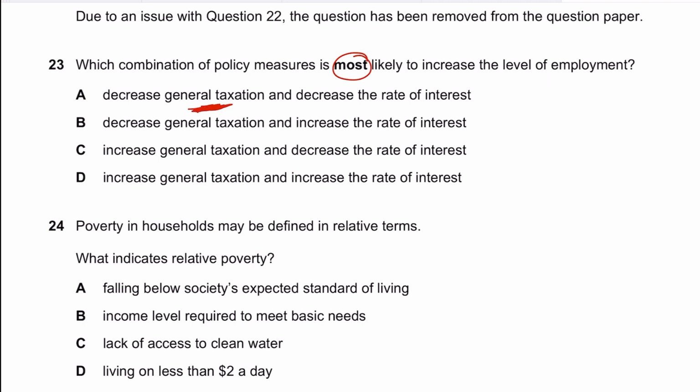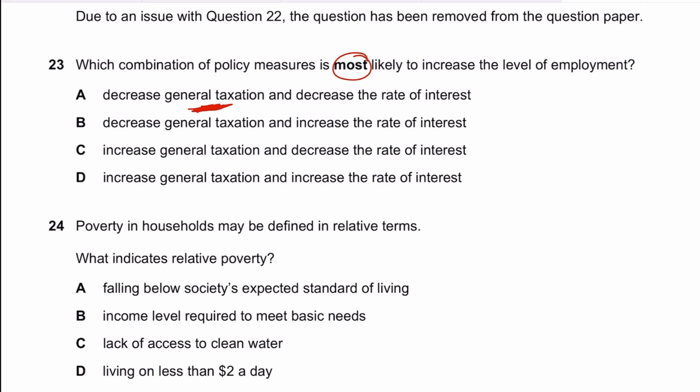It would reduce the cost for firms, and increase the aggregate supply, increasing aggregate demand, and an increasing real GDP, and firms will employ more workers since their cost is going down. Or maybe you are reducing taxation, not only indirect taxes, but let's say you're reducing direct taxes as well. Let's say corporate taxes are going down.